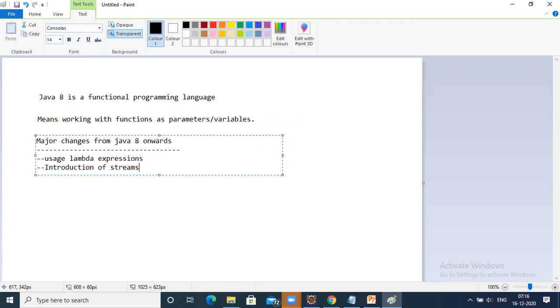Lambda expressions and streams are the major changes in the Java 8 version. And functional interfaces, or method references, you can say.